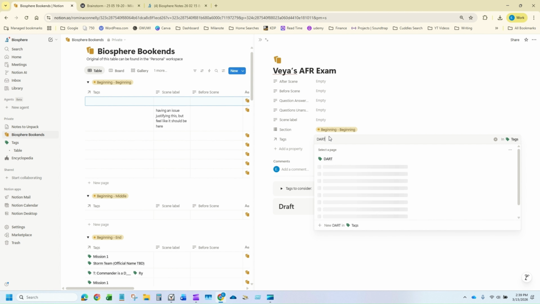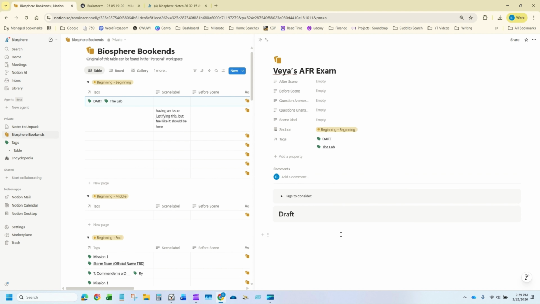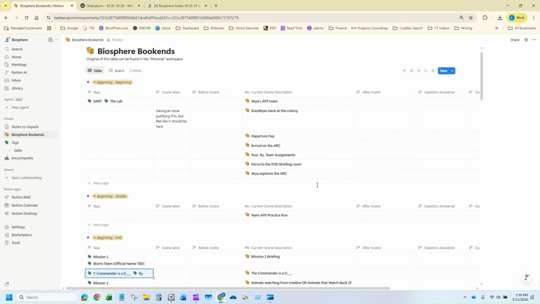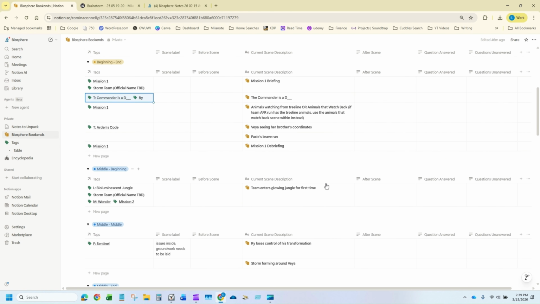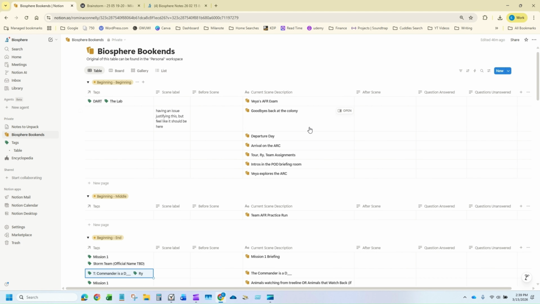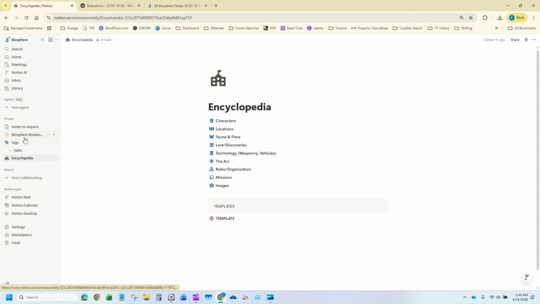But I know certain things will appear here, like the dart will appear here, and then I know the Labrador will appear here, right? And when I'm going through the editing phase, I'm going to be filling out the tags at that point, just so I can look at everything at a glance and spot any continuity errors or any failures in logic, or anything that will help me dissect that scene and reverse outline in a way.